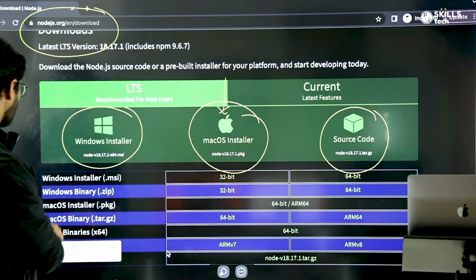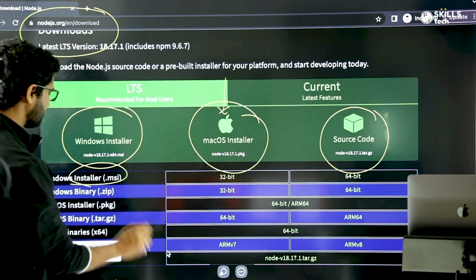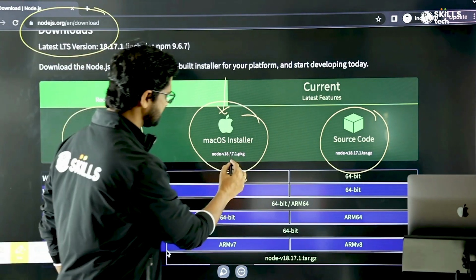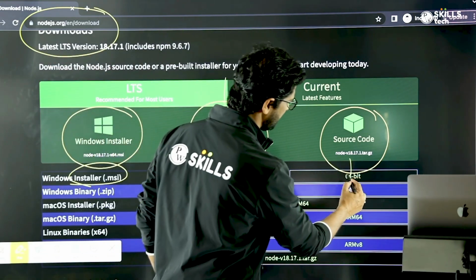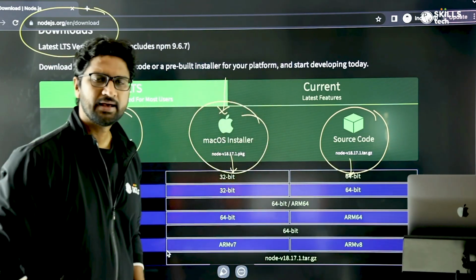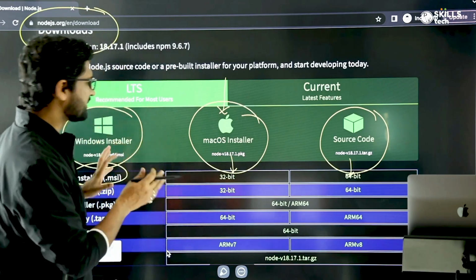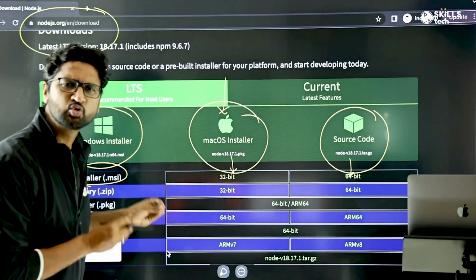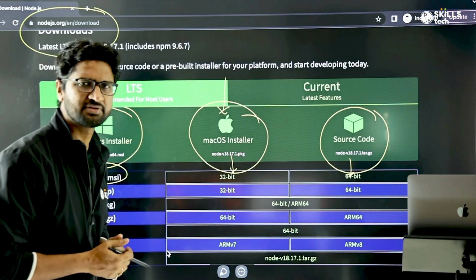For example, for Windows you have the .msi file, and depending on whether you have 32-bit or 64-bit, you can choose one and get things done. I'll not take too much time on this because it is super easy. A simple Google search will help you do that.